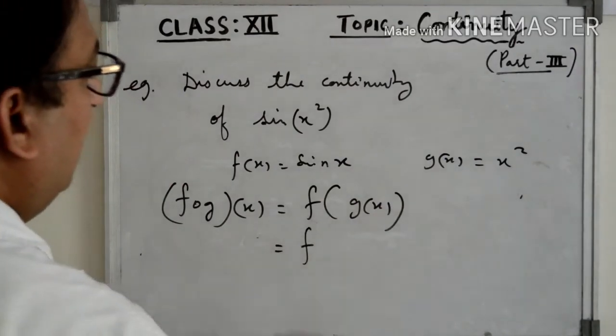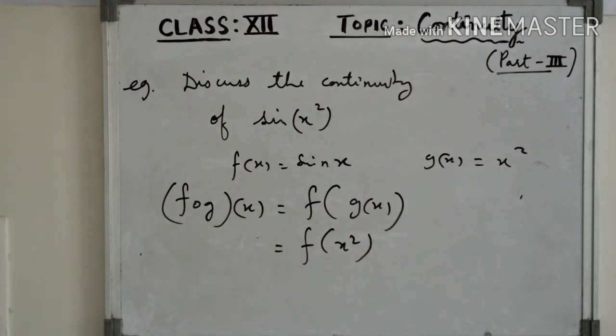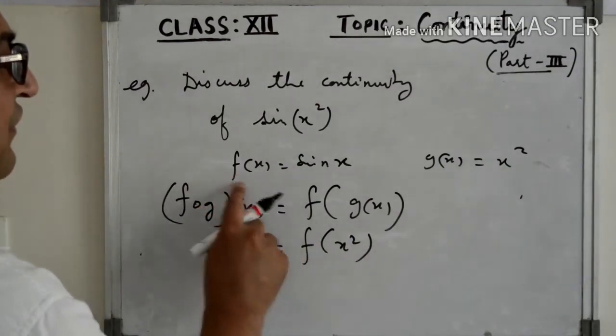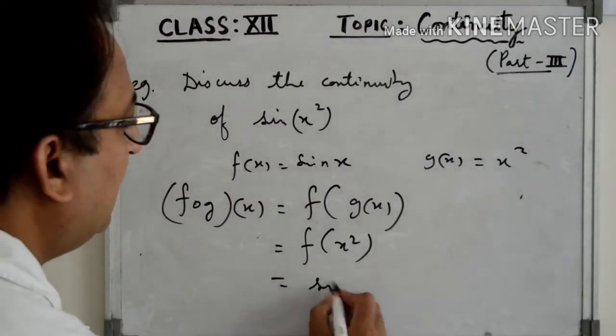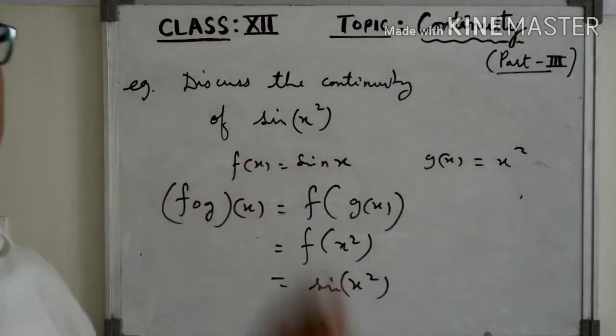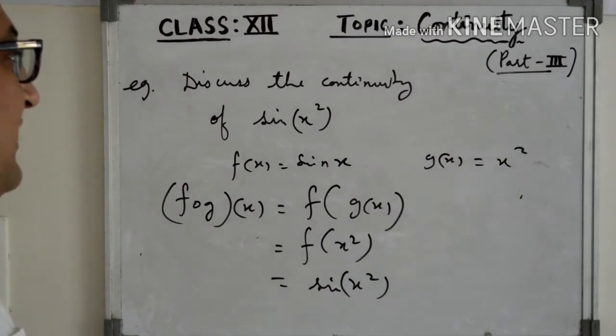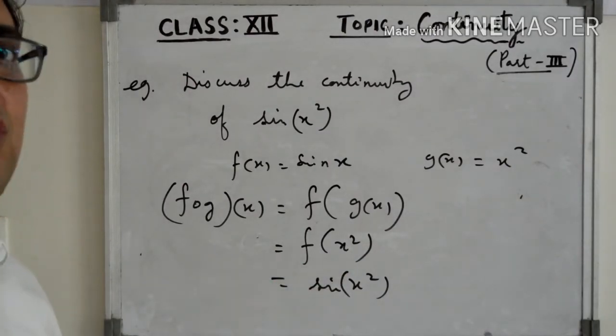So g of x is x square, and if f of x is sine x, then what will be f of x square? It will be sine of x square. So this is the composite function made up of these two functions. What can you say about the continuity of this function? So you can use that theorem.